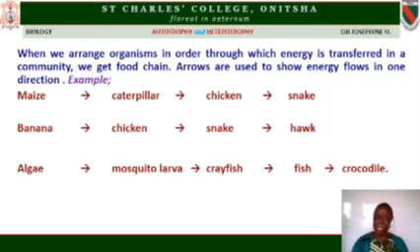In water, that's the last example I have. You have algae. Somebody may use phytoplankton, not just planktons, because right inside planktons you have phytoplanktons and zooplanktons. The plankton we mean is phytoplankton. Therefore, if you don't write algae, write phytoplankton. Then the next one will be a small organism like mosquito larva that will be eaten by crayfish, could be eaten by fish, and so on. So it has to be in this order before you get it right.